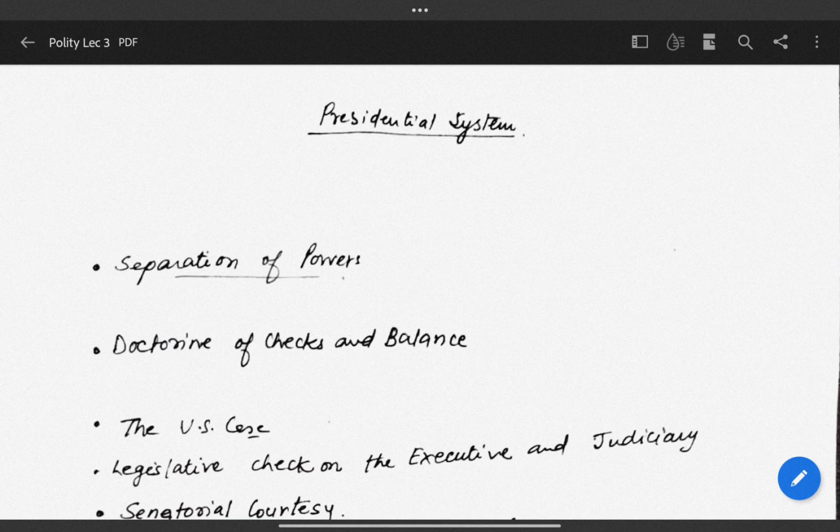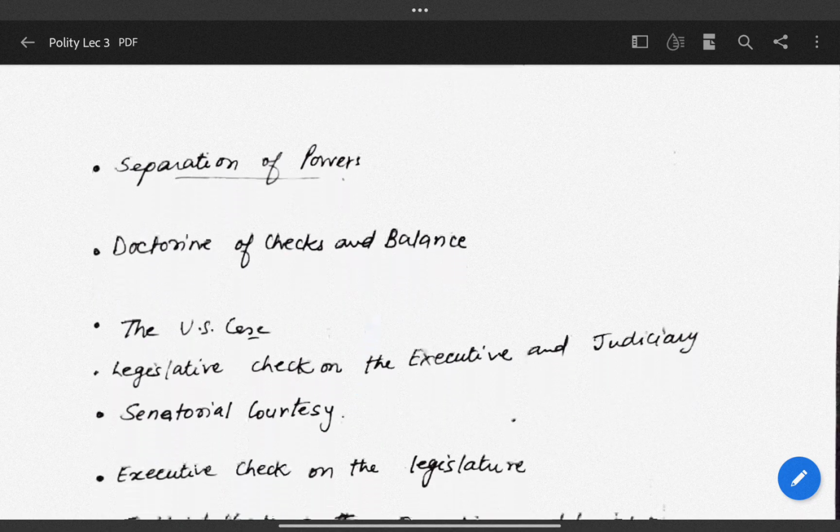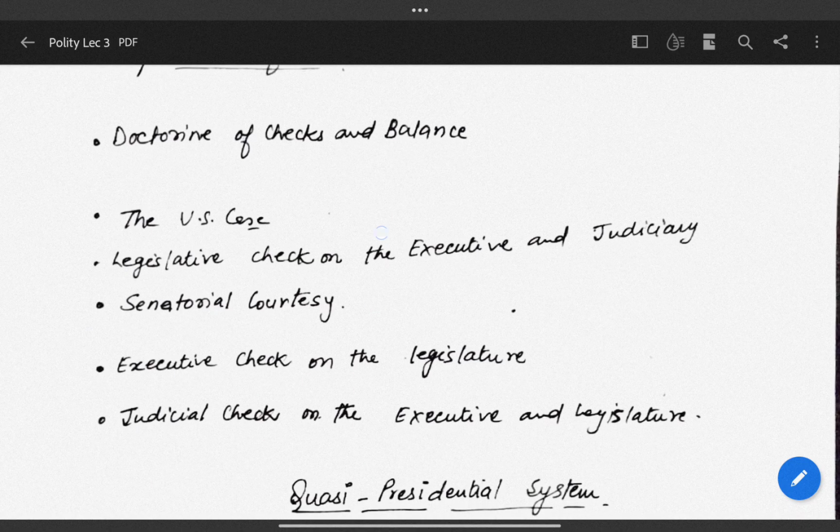For that, we should know the concept of the doctrine of checks and balances. Whenever there is a doctrine of separation of powers, it should be accompanied with the doctrine of checks and balances, where one organ puts a check on the other organ and balances its power. The best example is the US case, so let us discuss the US case.